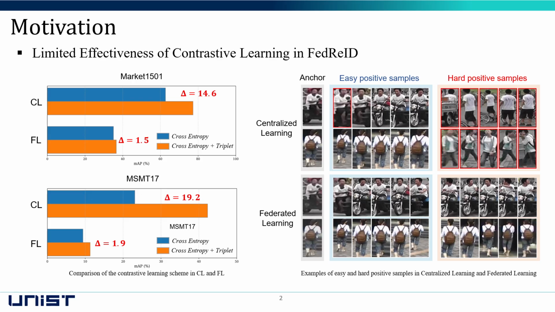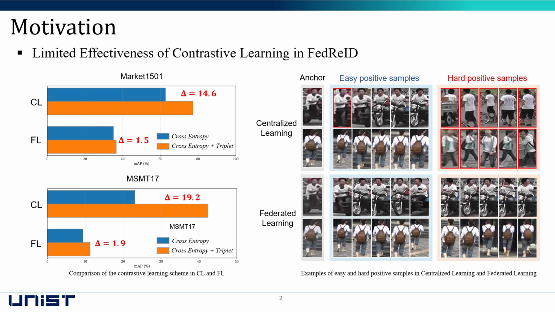In person re-identification, representation capability is important, and thus contrastive learning methods such as triplet loss are commonly used. However, compared to centralized learning, where all camera data are shared, the effectiveness of triplet loss significantly degrades in federated learning. Triplet loss relies on diverse hard samples. However, in federated learning, each client only has access to data collected from a single camera, which limits pose variation for each identity compared to centralized learning.